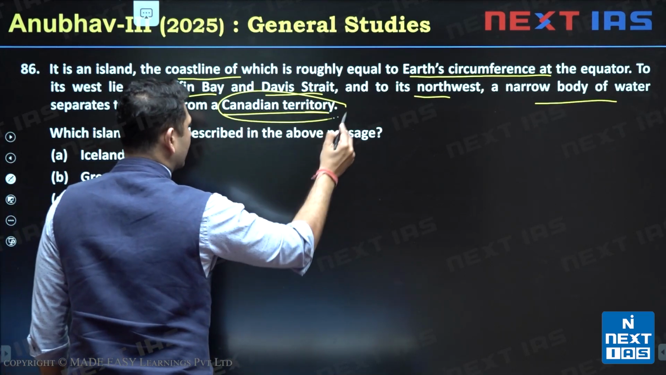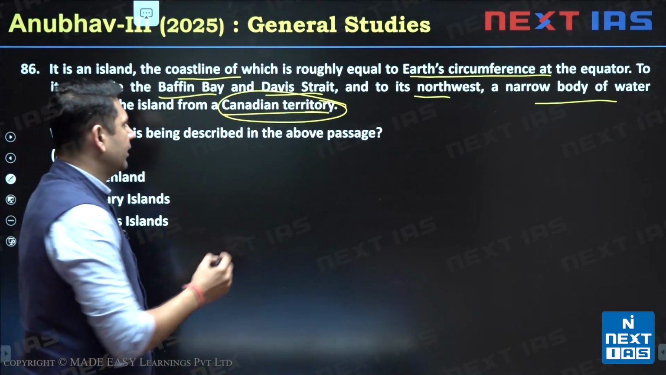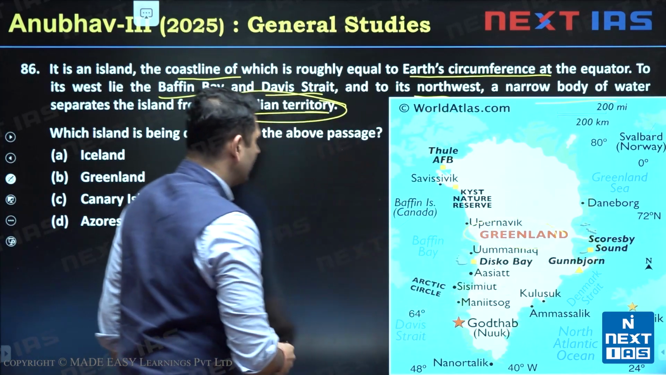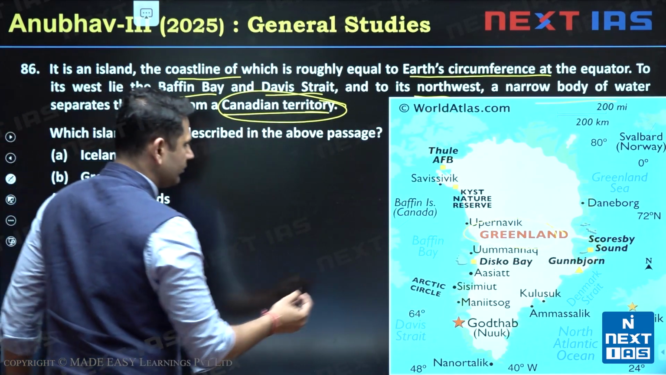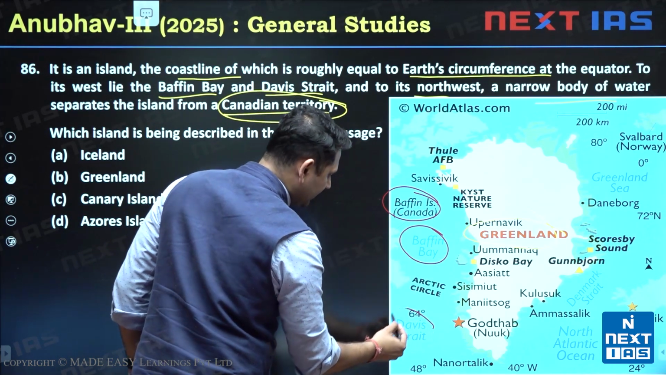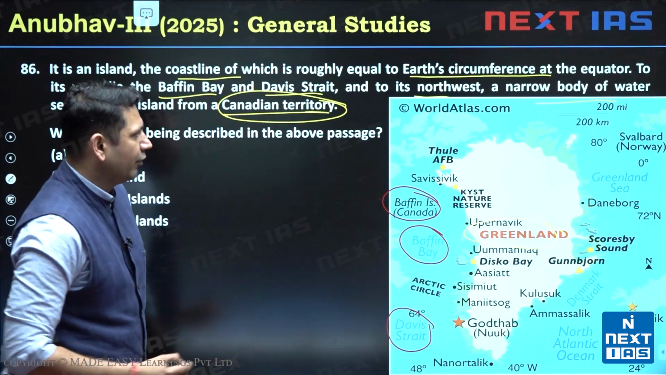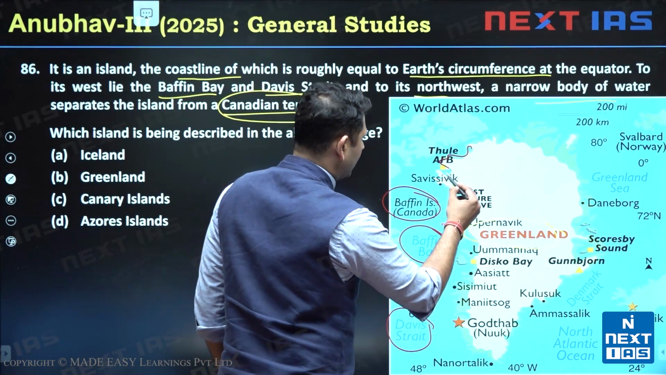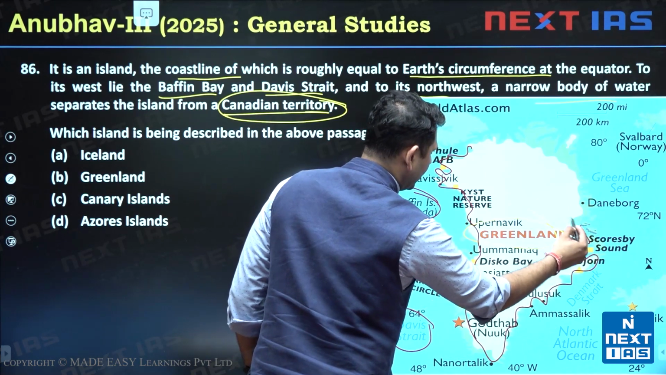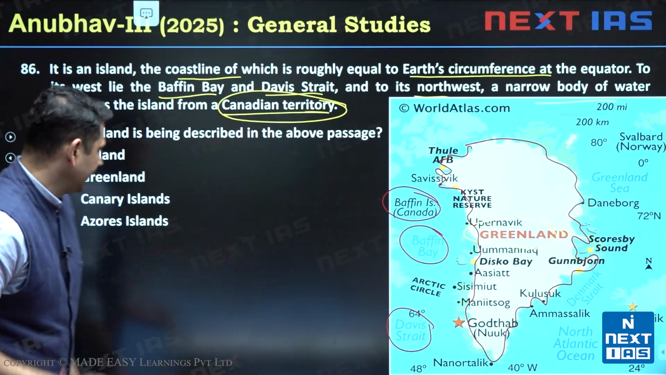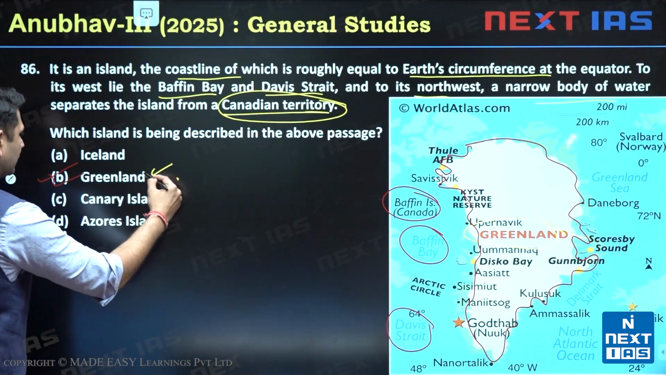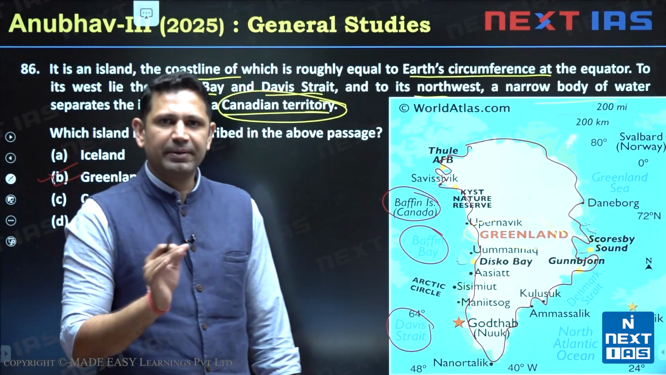So it is near the Canadian territory, and if we find near Canada, only one country is there, which is Greenland. Now Greenland, this is the Baffin Island of Canada, this is Baffin Bay, this is Davis Strait, and if you see, it has a rugged type of coastline which makes it more lengthier. So answer is option B, that is Greenland, a mapping based question.